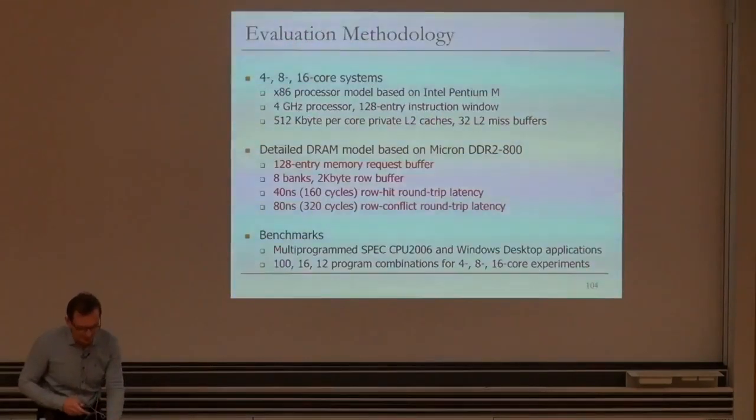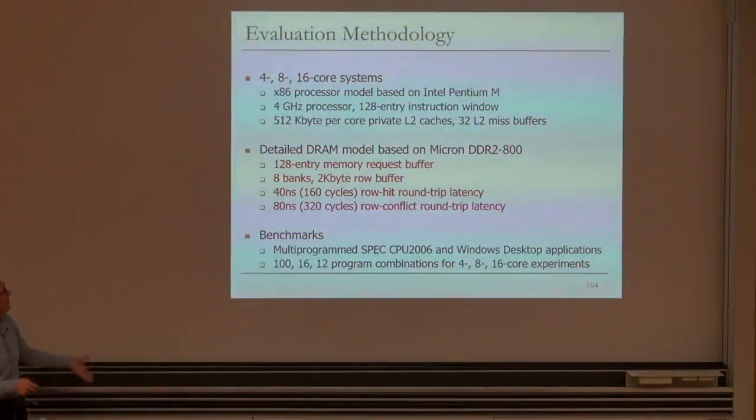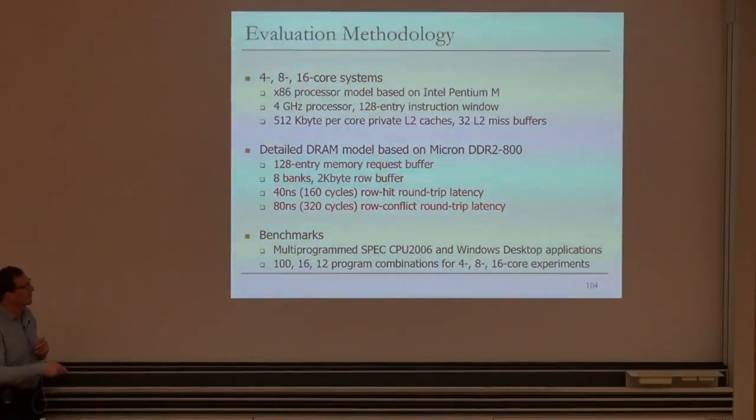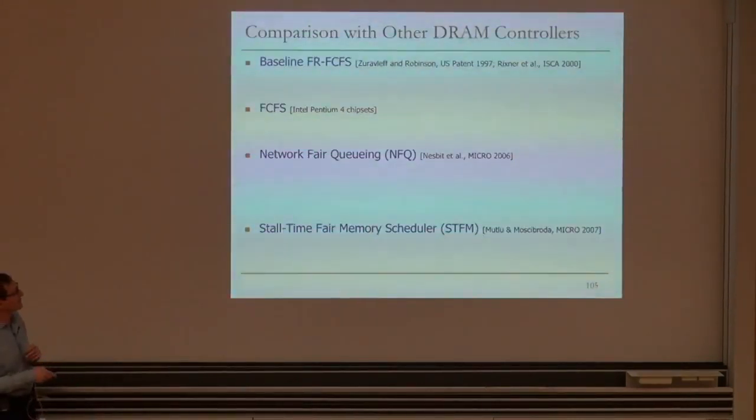So let's talk about evaluation a little bit. What are the benefits of this? We evaluated this with an in-house simulator that we developed, which actually led to the basis of a lot of the simulators in my group right now that are open source. And we looked at 4, 8, and 16 core systems, and you can see the parameters here. I'm not going to talk about that in detail. The paper has the details, but these are the modeled DRAM parameters. You basically have a 128-entry memory request buffer, 8 banks, that's the row buffer size, and 40 nanosecond and 80 nanosecond row hit and row conflict latencies. And we use multi-programmed workloads, and we use a large number of combinations of different workloads.